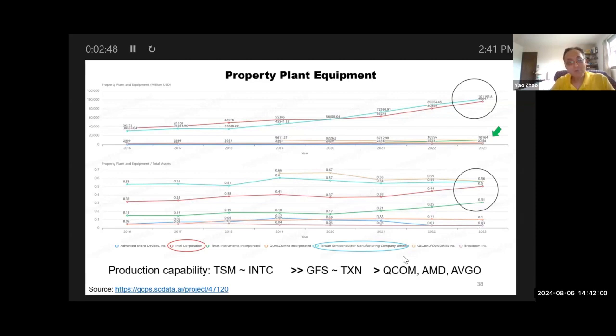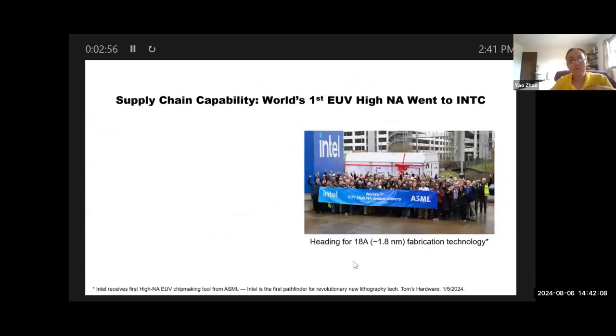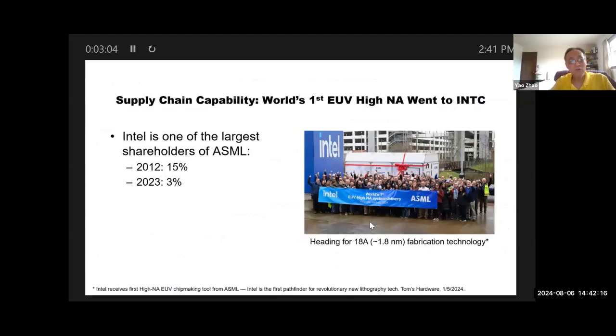Okay, having talked about manufacturing, you also need to look at their supply chain capabilities. They need to be able to secure raw materials and manufacturing equipment. It's important for semiconductors, so supply chain capability is also important.